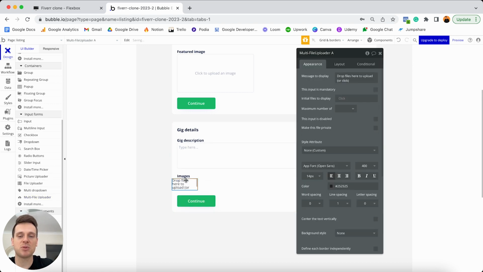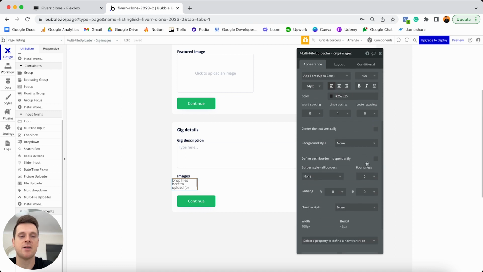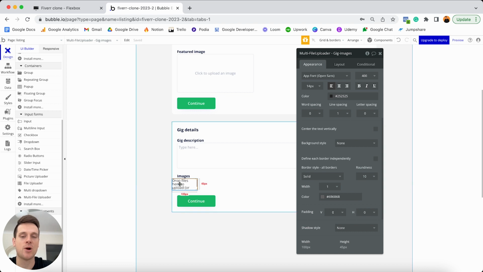So if I add this below my text element here, what you'll see is that this file uploader is quite small. So we're going to need to update the layout settings for this. Before I do that though, what I'm going to do is update the title of this. And I'm going to call this multi-file uploader gig images. And while we're working within our appearance tab here, I'm just going to scroll on down and update the roundness of this element's borders to be 10. So that way it has some curved edges. I'd also like to add a solid border around this. So that way our end users can see where they actually need to upload files into.